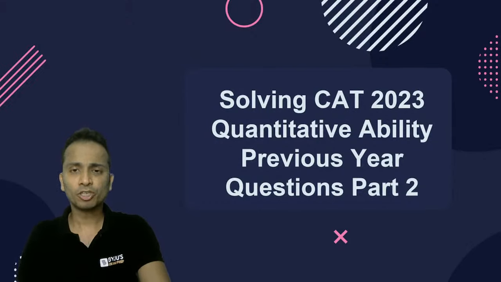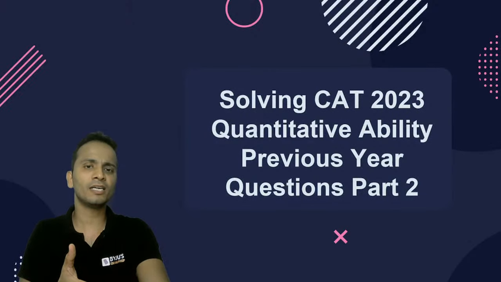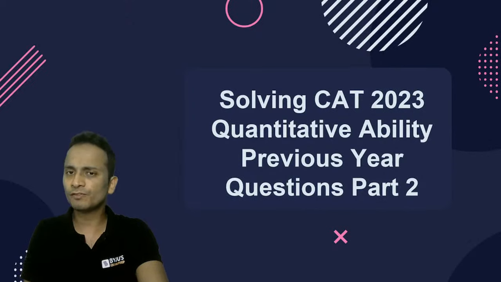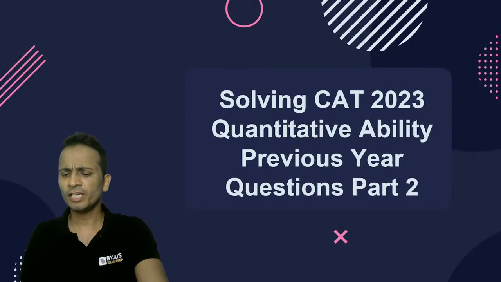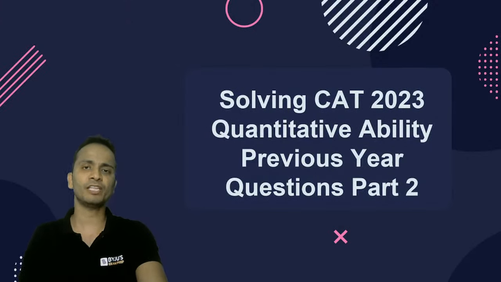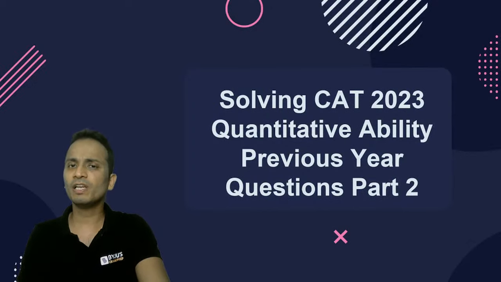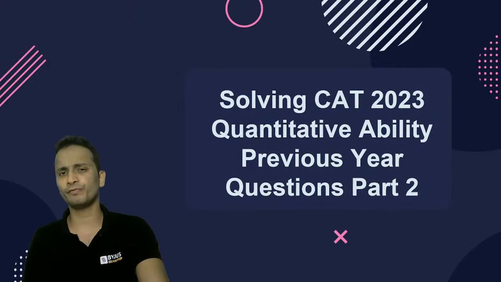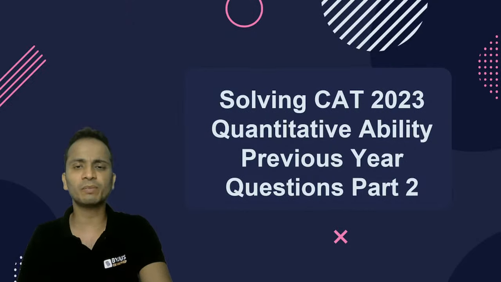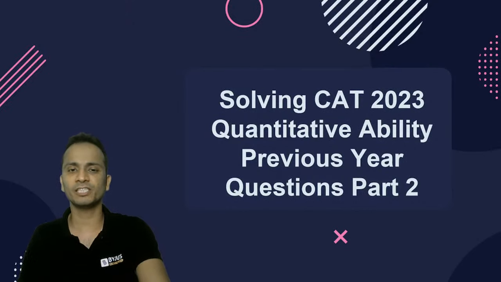This is part number 2. We have already done one session on 19th of September, wherein we have discussed some of the questions based on application of percentages. Now, today we'll continue from where we have left in the last session, and we will look at all the questions from the last 3 or 4 year paper of CAT examination, which have come on the topic of profit and loss. So especially the questions which are based on profit and loss, we shall be covering in today's session.